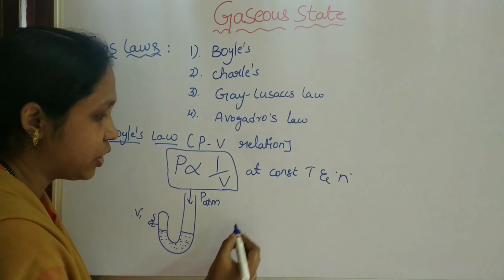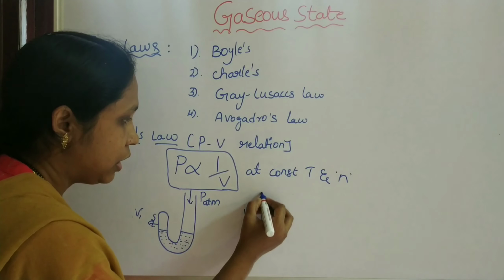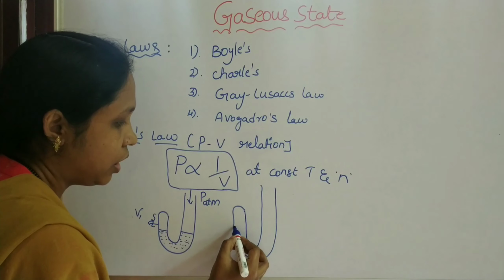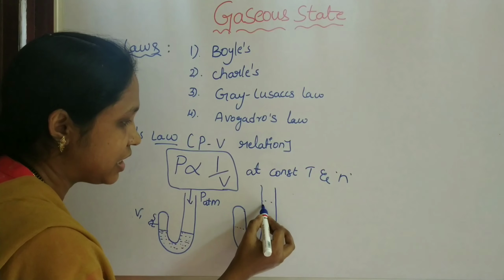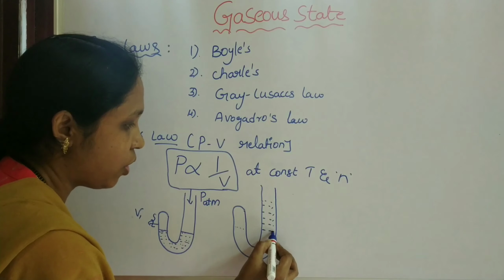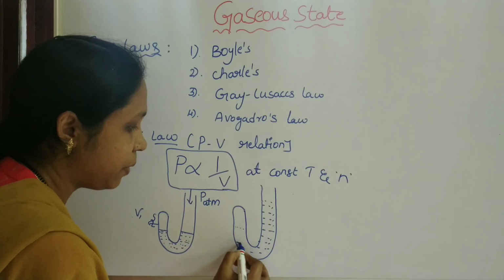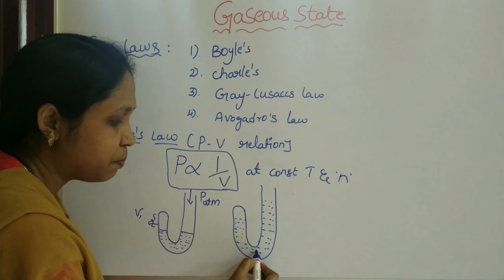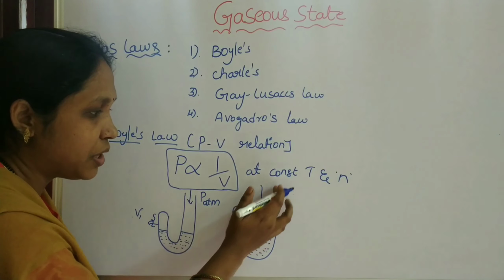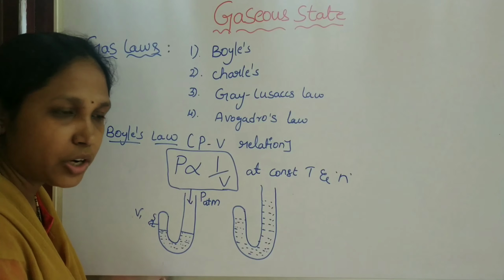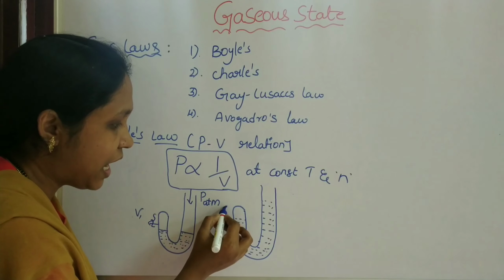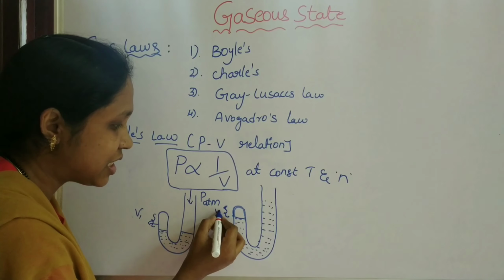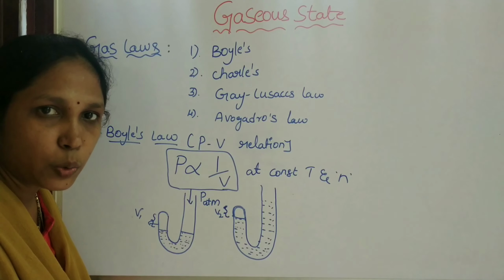By the addition of mercury, what happens? The mercury level in the longer limb increases. Addition of mercury means increasing the pressure. So due to the increase in pressure, the volume of gas in the closed vessel, that is the closed limb, decreases. Take the volume of gas as V2.